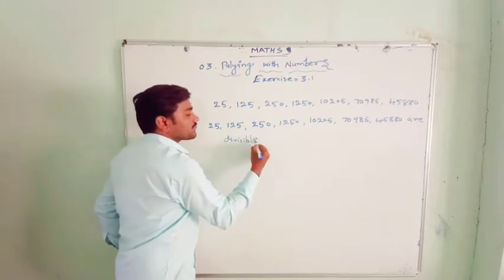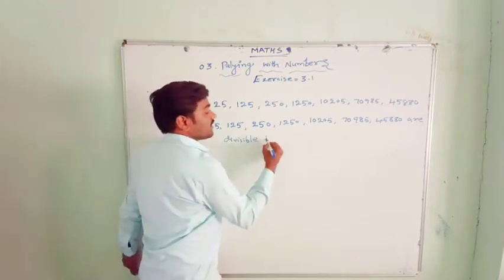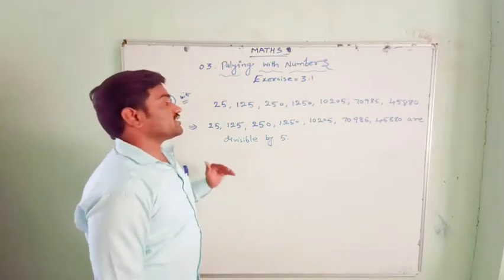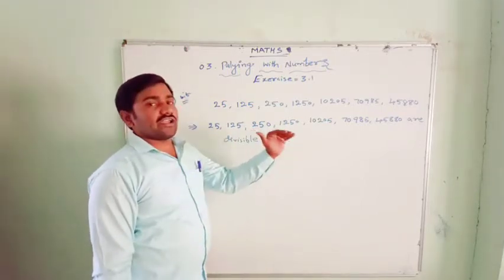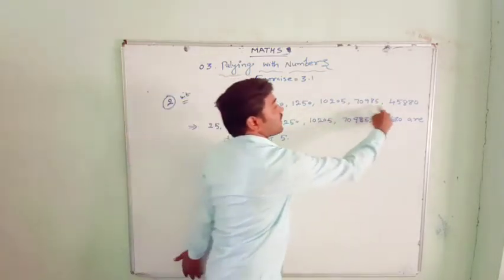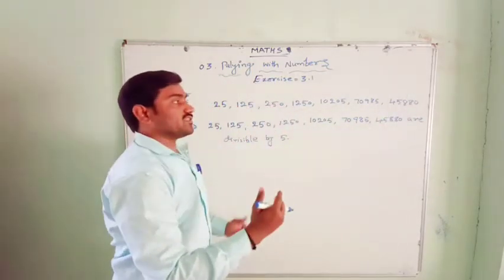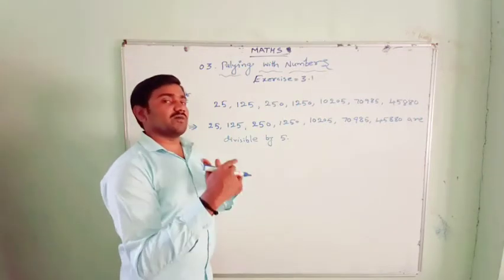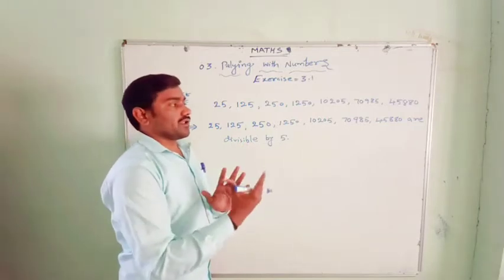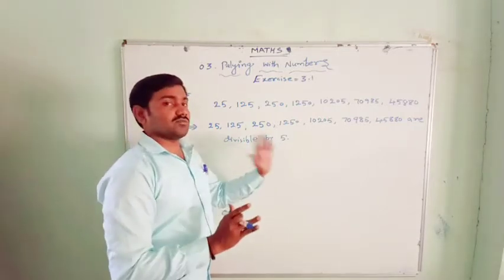Why? What is the divisibility rule of 5? If the unit place digit is 0 or 5, it is divisible by 5. See here: 5, 5, 0, 0, 5, 5, 0. All these numbers have a unit digit of 0 or 5, so they are divisible by 5.